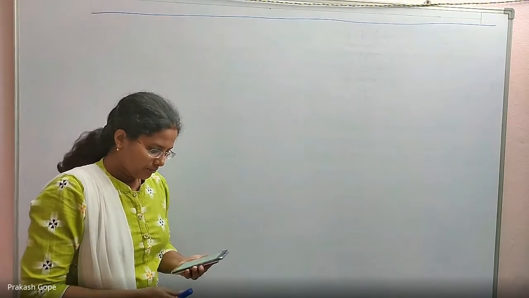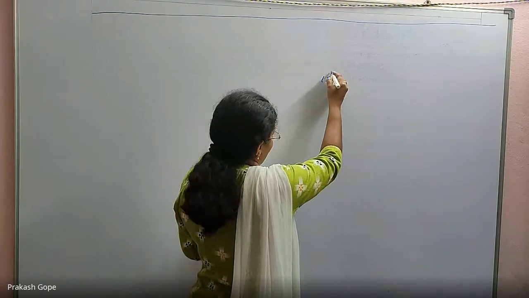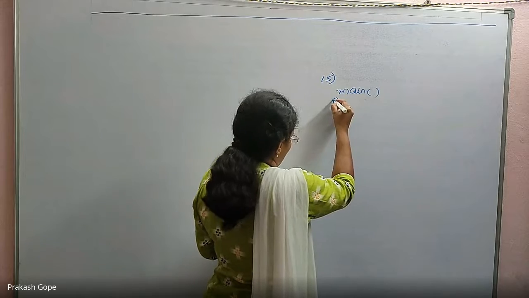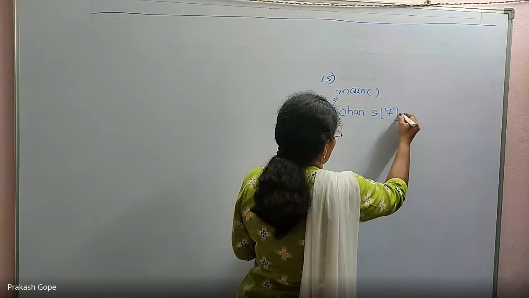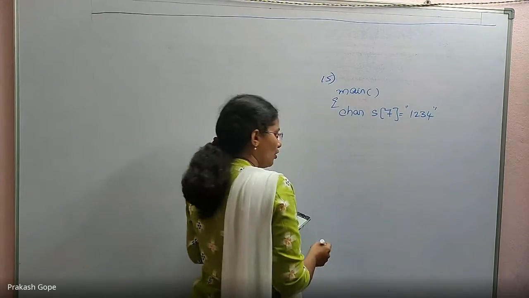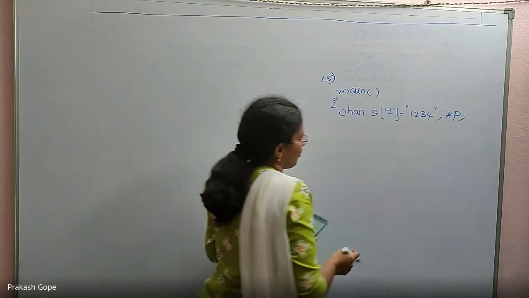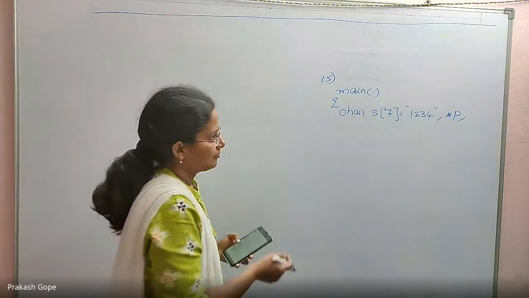Question number 15. Consider the following C program segment. Main function. Char s1 of 7 is initialized to the string 1, 2, 3, 4. So automatically a null character gets appended. Also there is a pointer. Star P is a character pointer.